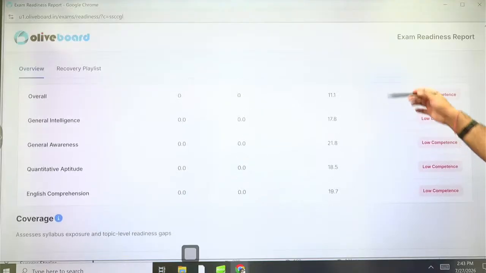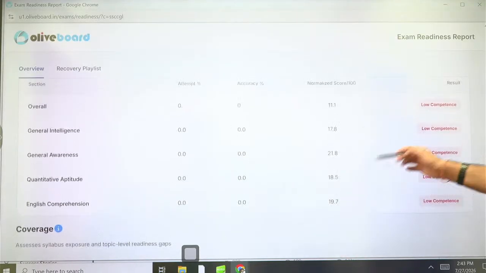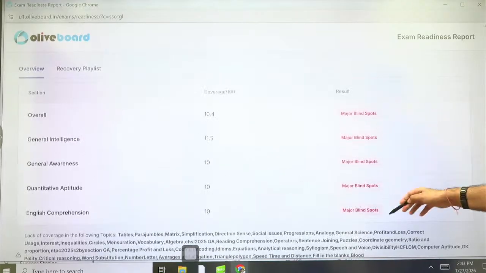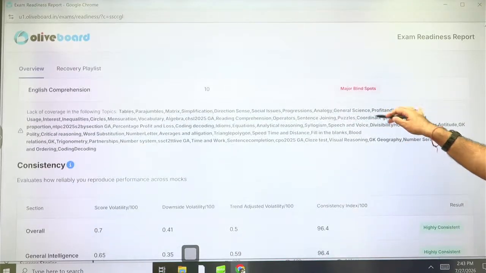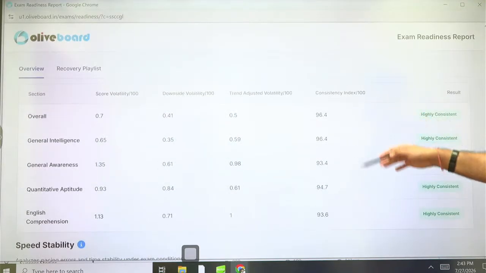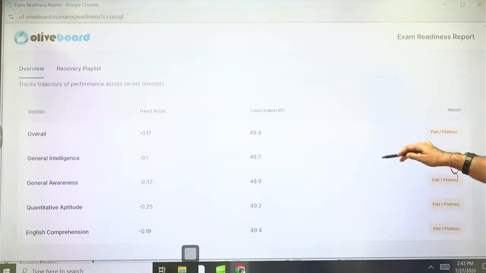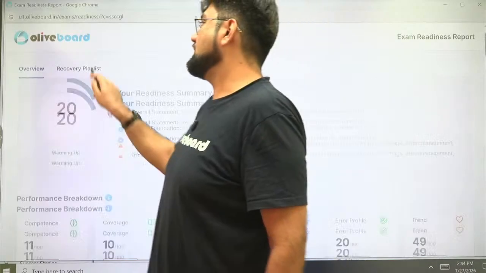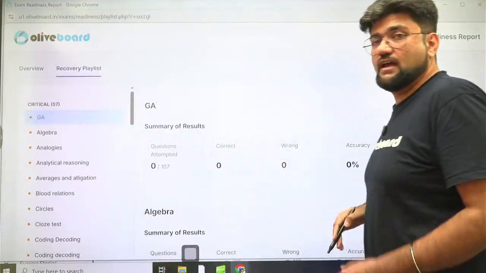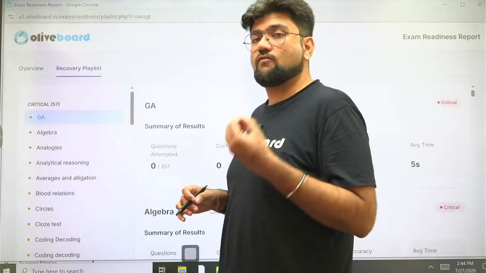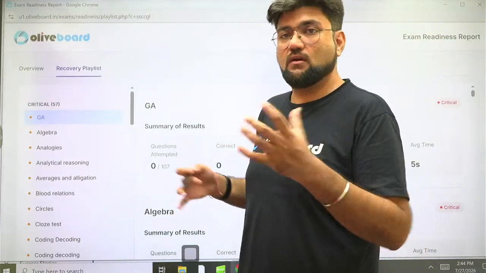Then this is a comparative analysis of your subject performance in all the mocks, which will generate your overall result subject-wise. Okay. Then, what are your blind spots? These are the topics which are the blind spots for this particular situation. These are the topics where you are weak in this particular mock. Then this is how your consistency is going, etc. Everything is in detail, a lot of details here. And then the additional point is, if you click on recovery playlist, you can find where your complete subjects are broken down into topics, and every topic shows how many errors you have made, what your percentage score is, how everything is going on.